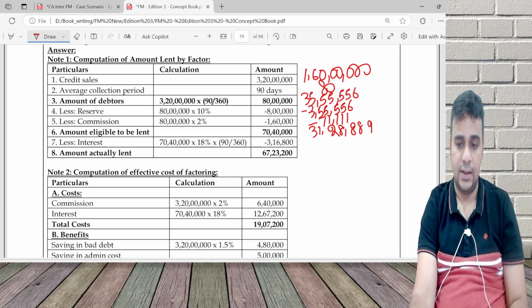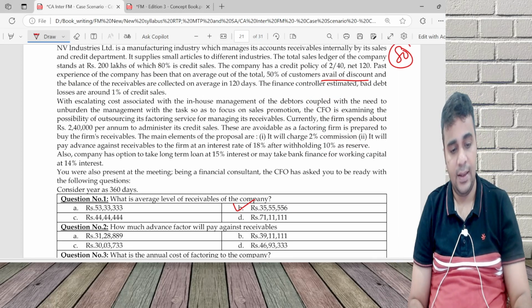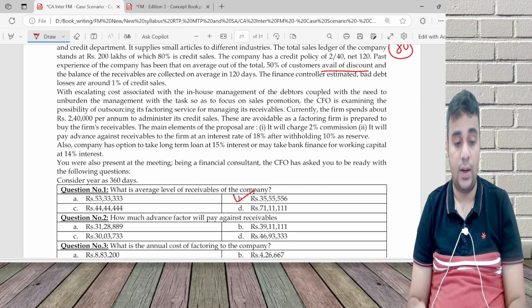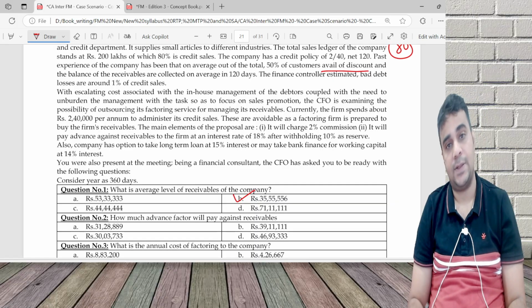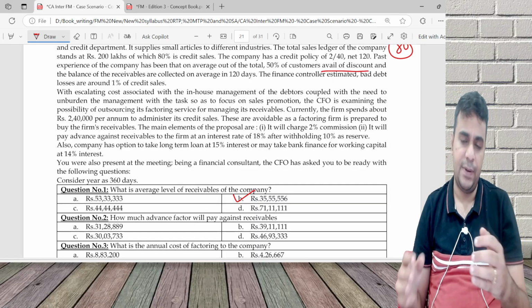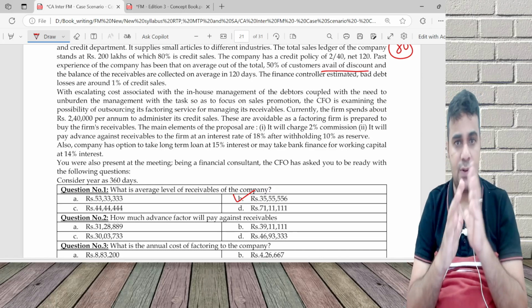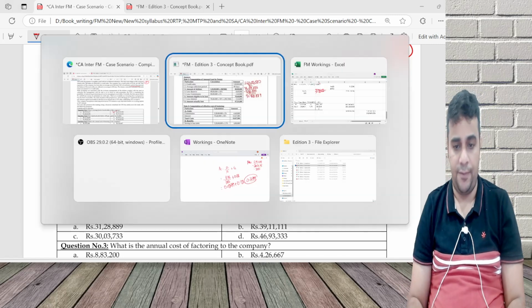28,889 is eligible to be lent. In that, what I lend is after deducting 18% interest. Some companies may not deduct the interest and give the entire amount and recover interest later. It depends on the negotiation skills of the factoring arrangement.